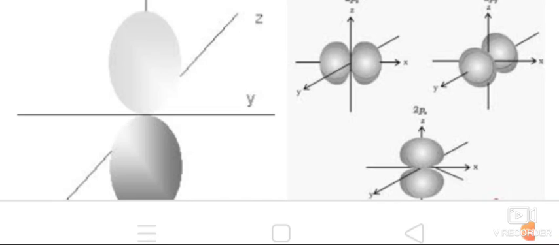It has two loops, moving in a clockwise and anti-clockwise direction, so positive and negative direction will be there. So 2px, 2py and 2pz. This is the boundary surface diagram of 2p orbital. There is no 1p orbital, correct? Why? Because only n value 2 onwards has the p orbital.